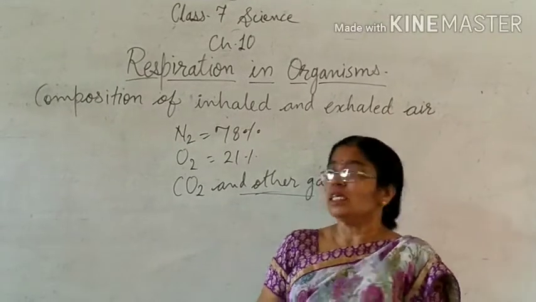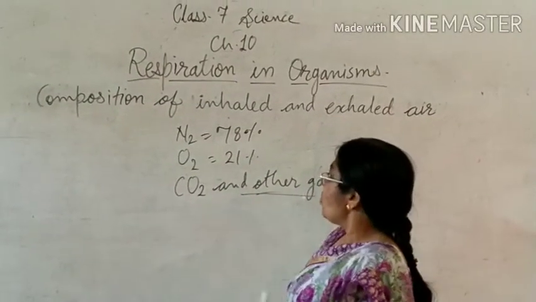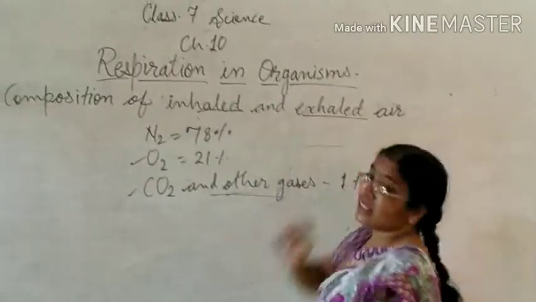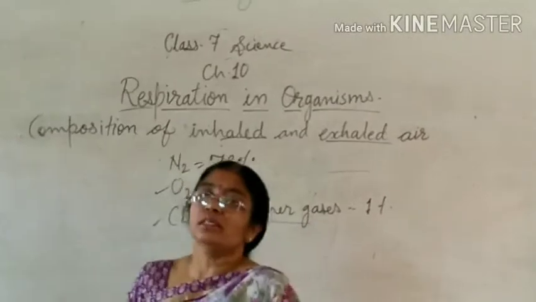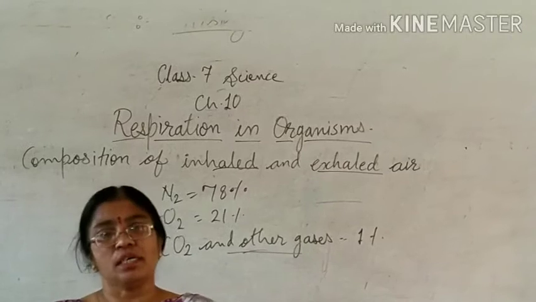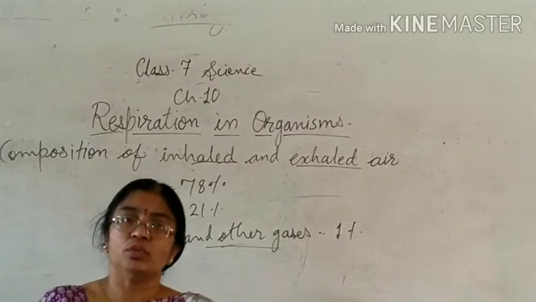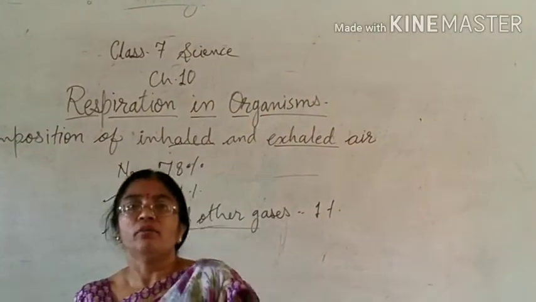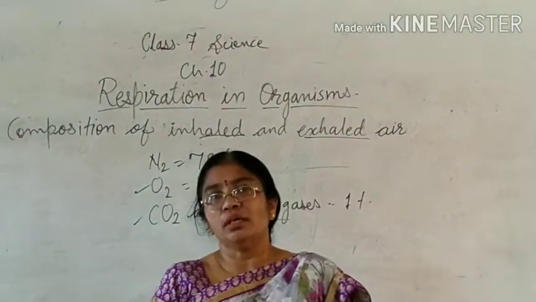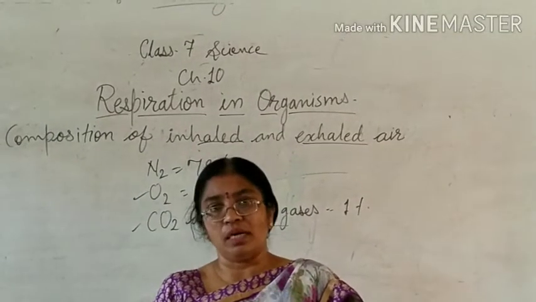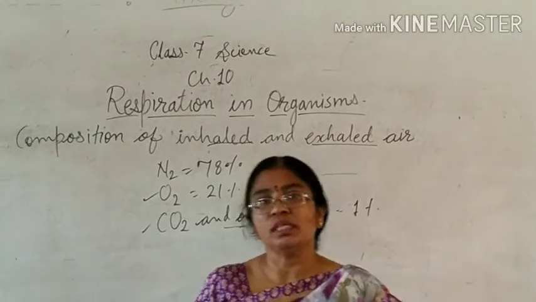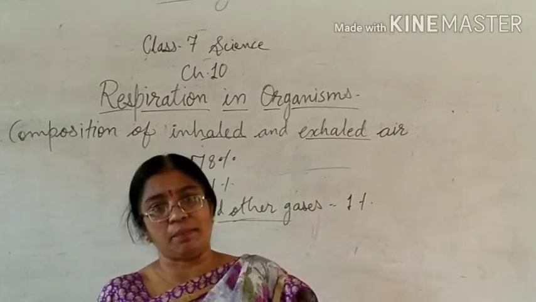Now, what is the reason that the percentage of oxygen and carbon dioxide varies in inhaled and exhaled air? Whatever gas we are inhaling contains more oxygen, almost 21%, and when this oxygen goes inside our body, it will combine with the blood, because in our lungs the different compartments known as alveoli are connected with blood capillaries.